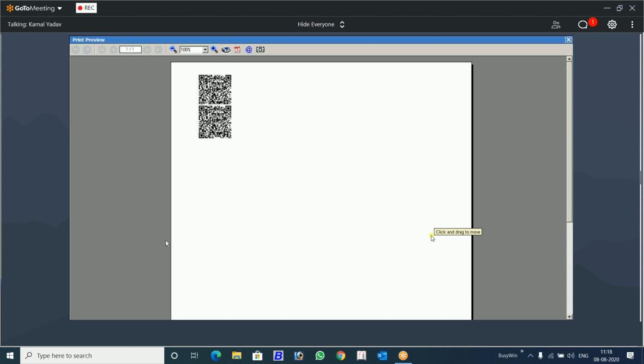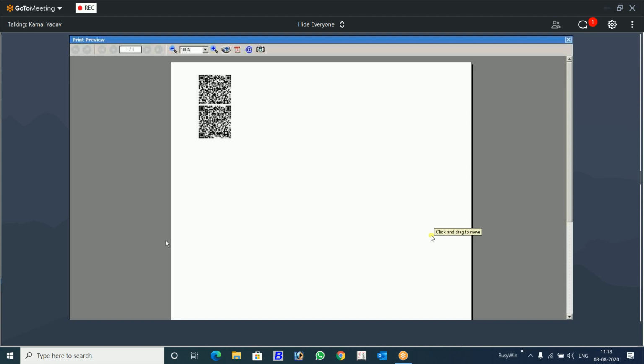Now, a few things I would like to tell you about the QR code before we move further. This QR code is always a square shape. The length and breadth will be equal. And right now in Busy, we have just given this feature, so right now you cannot increase the size of the QR code.